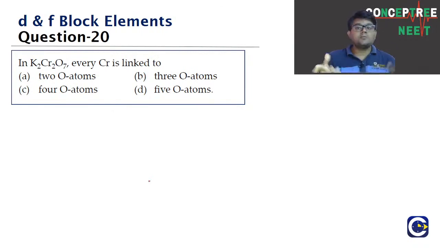But in the D block sometimes we can have questions on these structure based things also. Look at this question, guys. In K2Cr2O7, they are asking whether every chromium is linked to 2, 3, 4, or 5 oxygen atoms. So we have to comment on how many oxygen atoms each chromium is linked to.